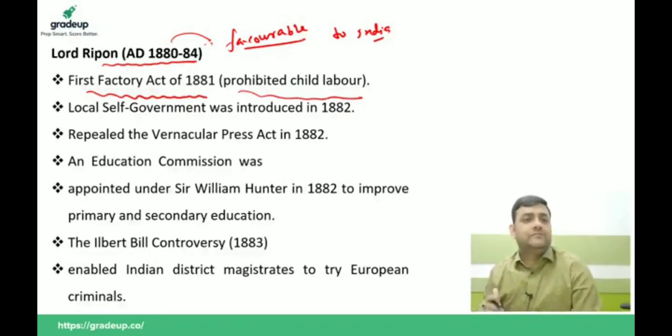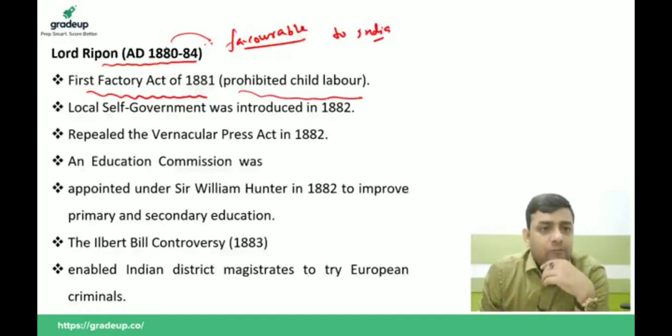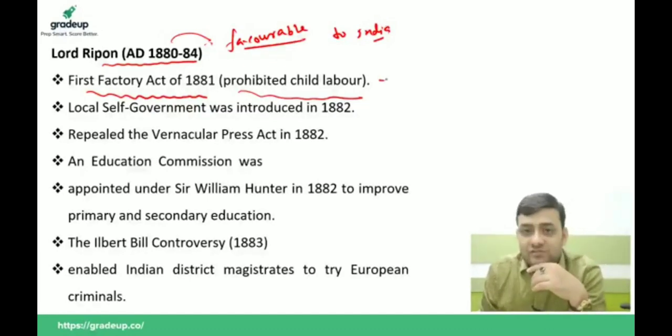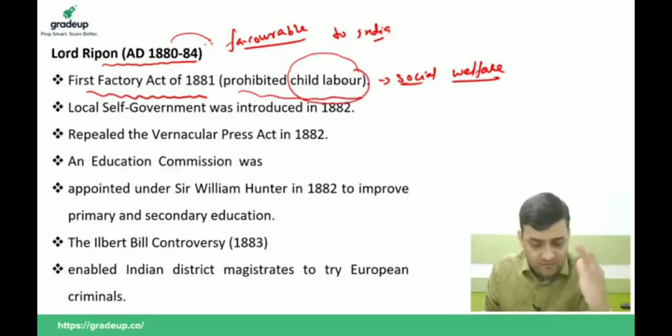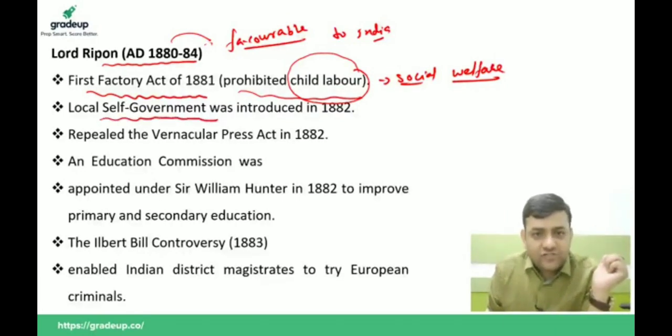Now look, Ripon came up with the Factory Act of 1881, which prohibited child labor. It is one of the social welfare measures started in India by Lord Ripon, in order to prohibit the employment of children in any jobs.